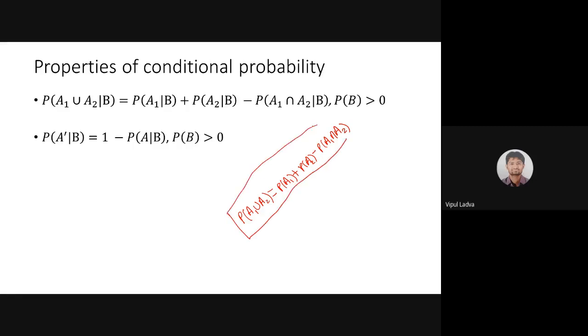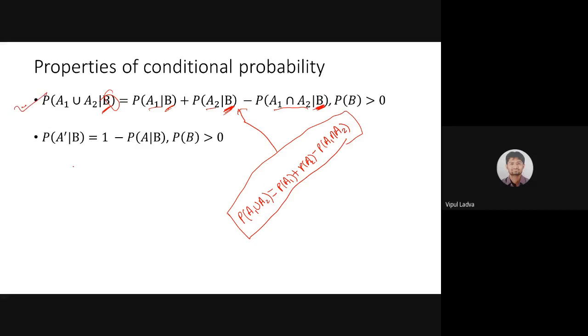Now observe both these formulas. Both these formulas are literally the same. A1 union A2: probability of A1, probability of A2, minus probability of A1 intersection A2. Now for the whole scenario, if B is my condition, then that condition is going to act each and every time. So the condition of event B will appear in each and every case. Is it? So it is literally saying, easy to understand.